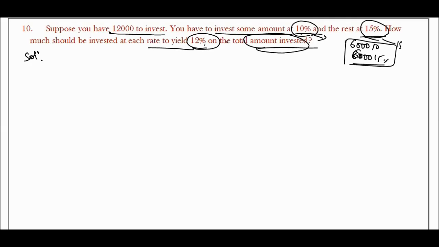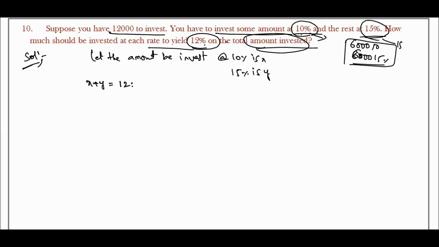Solution. Let the amount invested at 10% be x and at 15% be y. Therefore x plus y is equal to 12,000, the total amount we have to invest. This is the first equation.